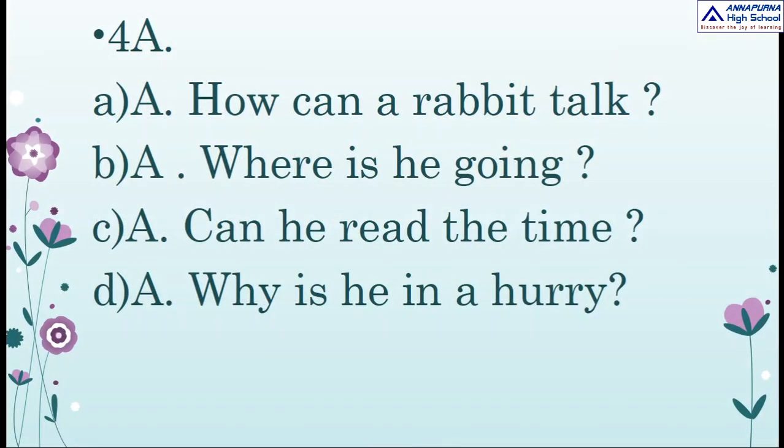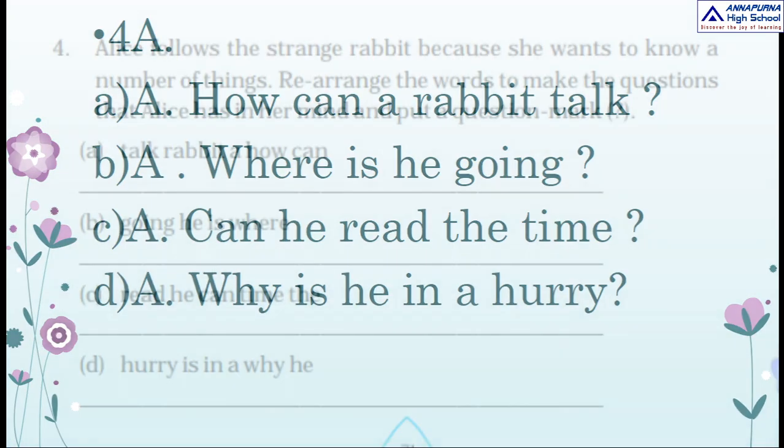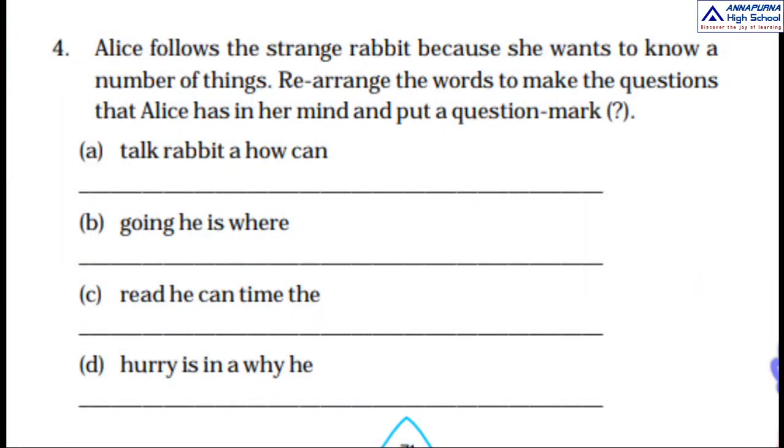So here first words are talk, rabbit, a, how, can. So here correct question is, how can a rabbit talk?